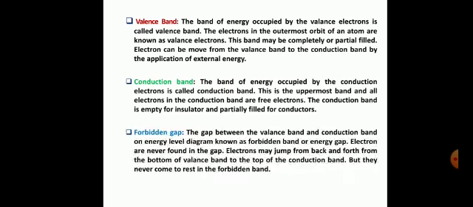Forbidden gap. The gap between the valence band and the conduction band on the energy level diagram is known as the forbidden band or energy gap. The electrons are never found in the gap. Electrons may jump back and forth from the bottom of the valence band to the top of the conduction band, but they never come to rest in the forbidden band.